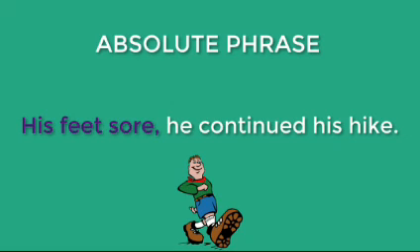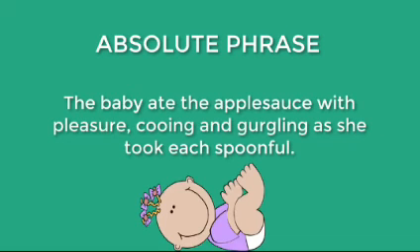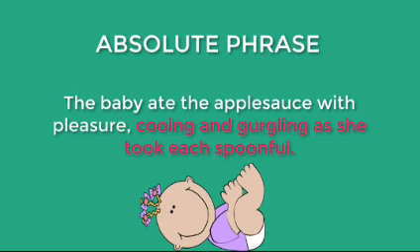Let's look at another example of an absolute phrase. The baby ate the applesauce with pleasure, cooing and gurgling as she took each spoonful. In this example, the absolute phrase, cooing and gurgling as she took each spoonful, could be removed, and the independent clause would be left intact to form a complete sentence.